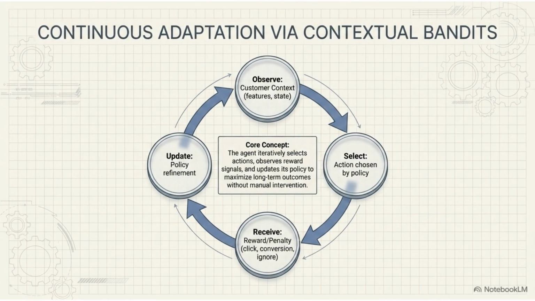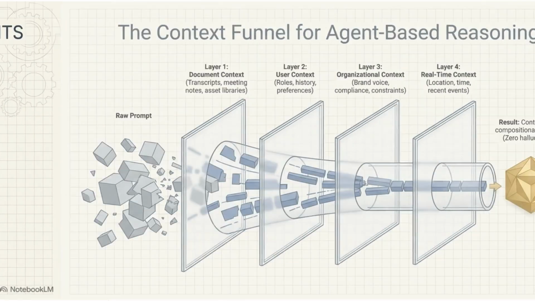Continuous adaptation is powered by contextual bandits. This cycle involves observing customer context, selecting an action based on policy, receiving a reward or penalty, and iteratively refining the policy to maximize long-term outcomes without manual intervention.